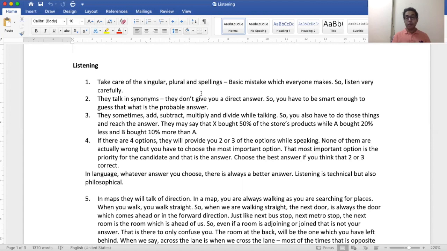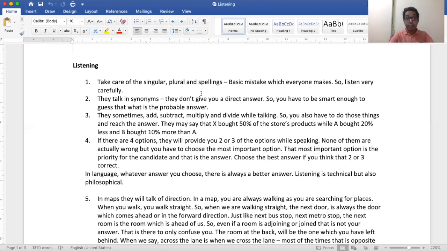So they might say that X bought 50% of the store's products. A bought 20% fewer products than X and B bought 10% more than A. So how many products did B buy? What was the percentage of the products that B bought? Okay. So 50 minus 20 and then you add 10 more. That is the percentage of products that B bought. So you have to be smart enough to do these things in your mind and on the piece of paper that you have.